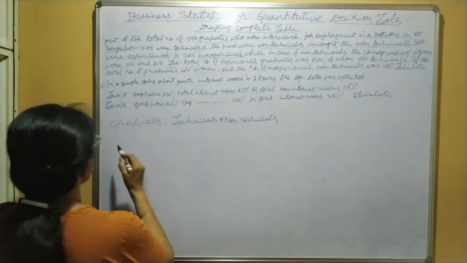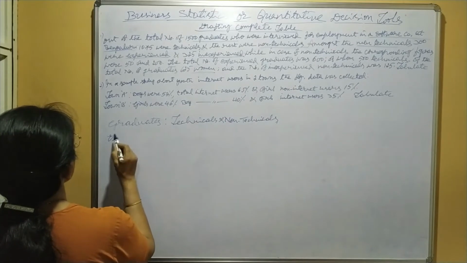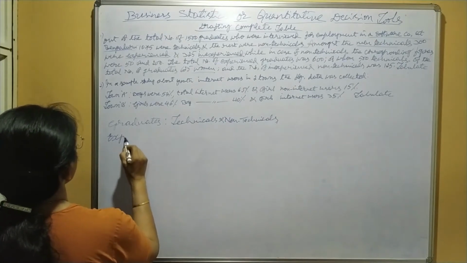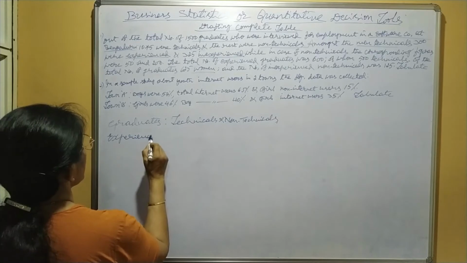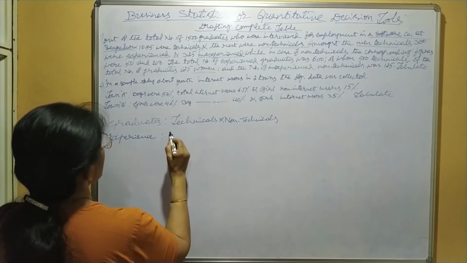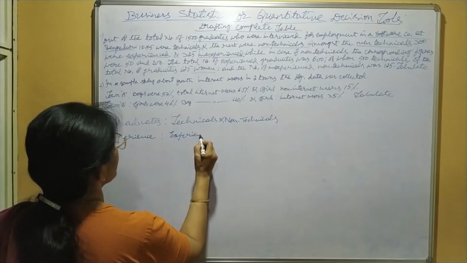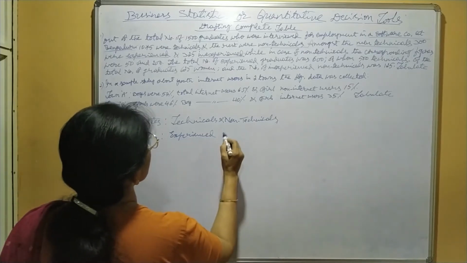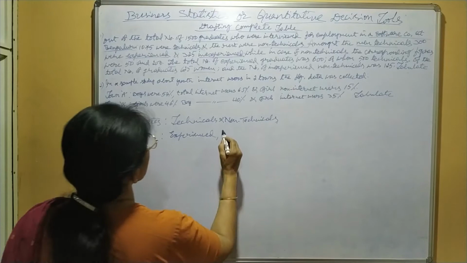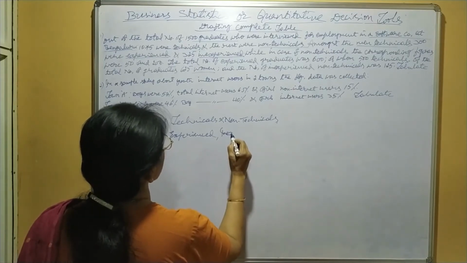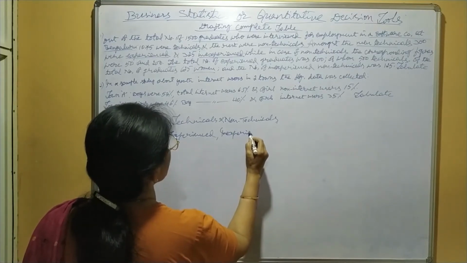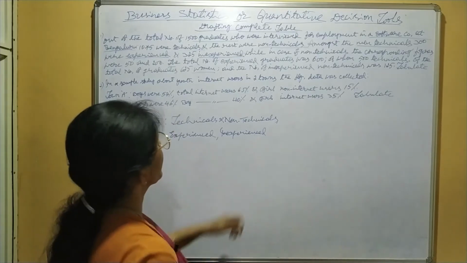Now, amongst the men technicals, 300 were experienced and 325 inexperienced. Means another characteristic is experience, under that experienced and inexperienced.